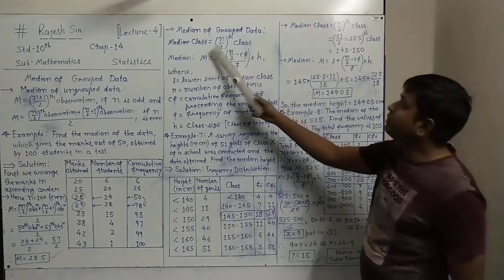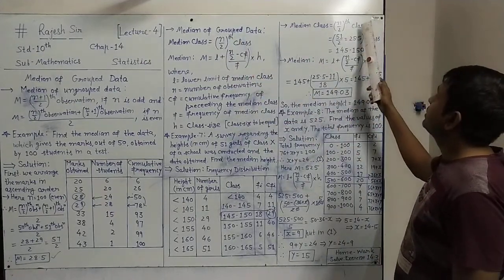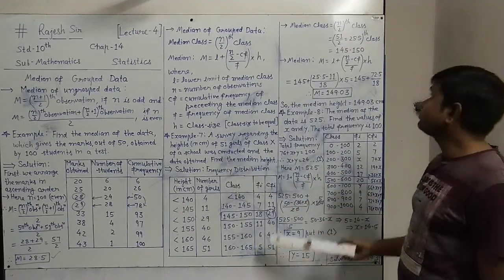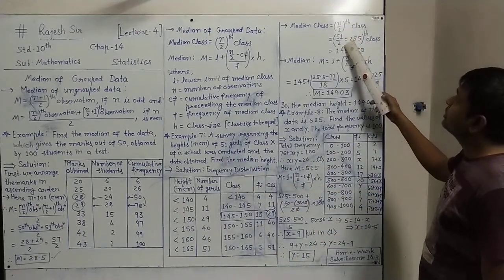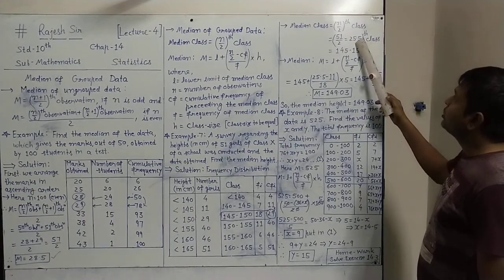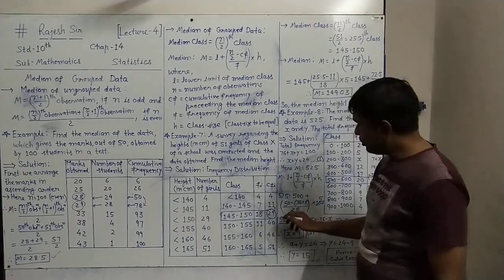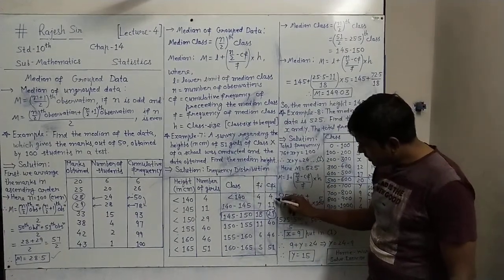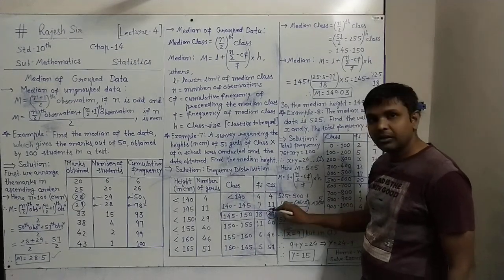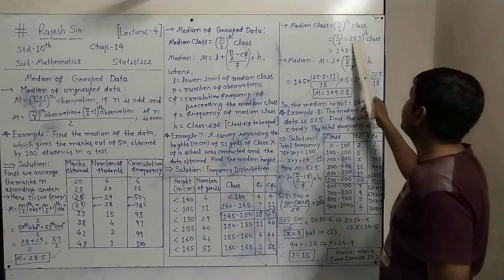So first we will find the median class. As we have seen, the median class is the n by 2th class. For our case, n is 51, the total is given. So 51 by 2, simplifying, will be 25.5. Where do we have to see where 25.5 comes in the CFI? This 4, 11, 29. 25.5 comes in this 29. In this 29 CFI, this number 25.5 comes.